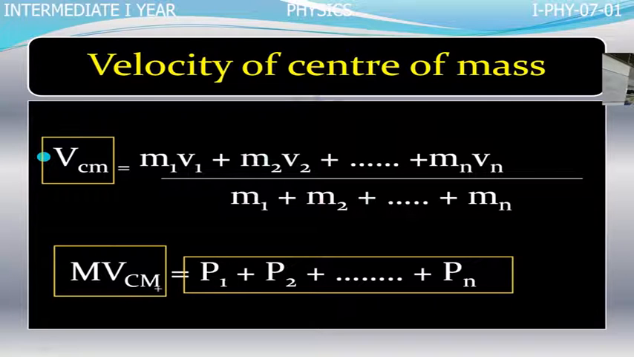Here we are calculating the velocity of the center of mass. It is multiplied with the entire mass of the body, which gives the entire momentum of all the particles of the system.